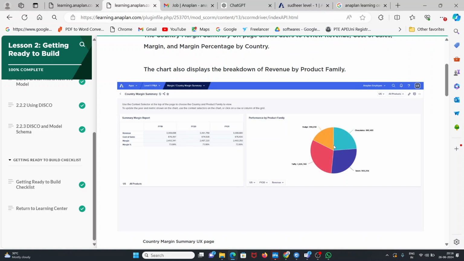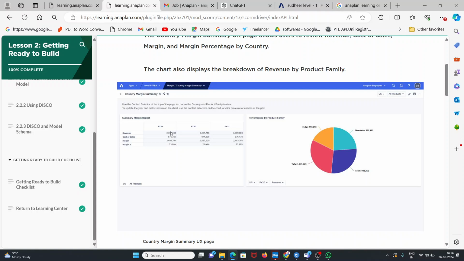After building all these activities, the end user is going to see the data in this way: what is the revenue for the financial year, what is the cost of sales, what is the margin, what is the margin percentage. Every year he is going to see for which years we have planned, like for 2 years or 3 years, he is able to see like this.